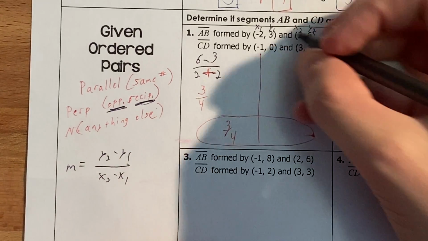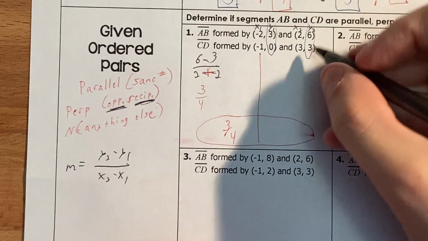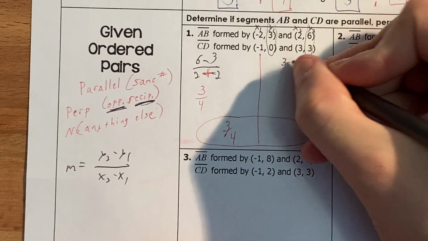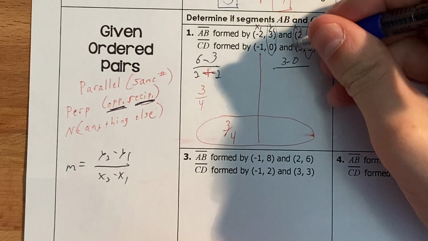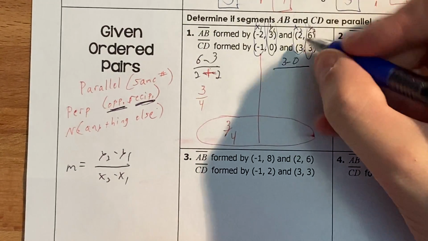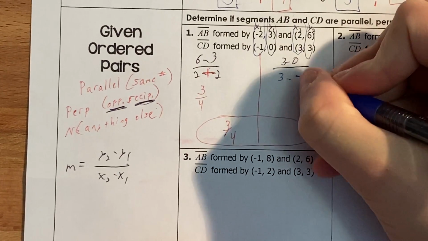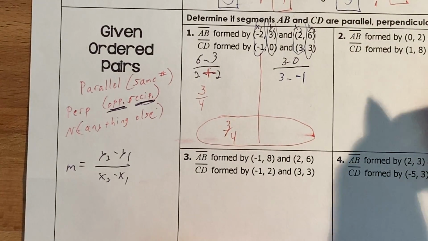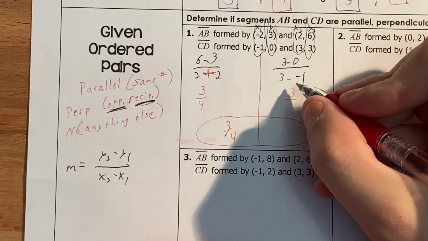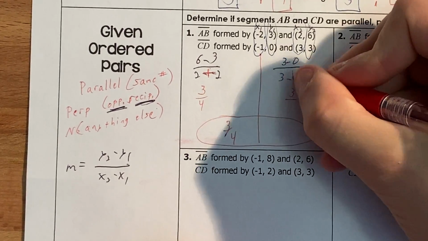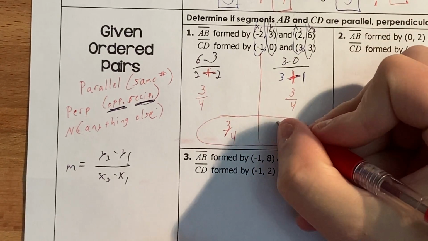Here, same thing. This is y2 minus y1, so 3 minus 0, over x2 minus x1, so that'd be 3 minus negative 1. 3 minus 0 is 3. 3 minus negative becomes a big old plus sign. 3 plus 1 is 4, so you get 3/4.